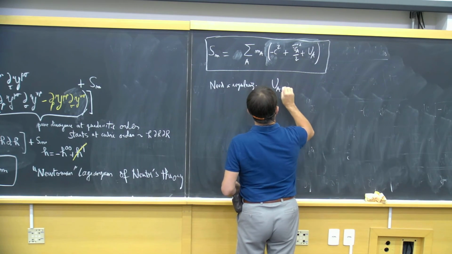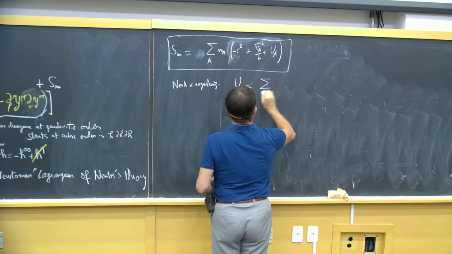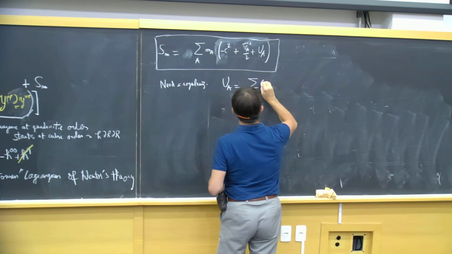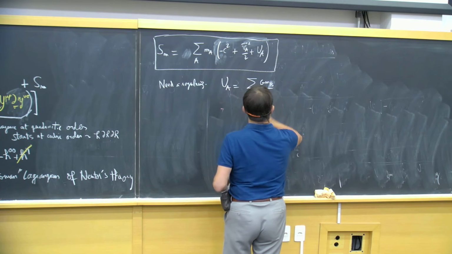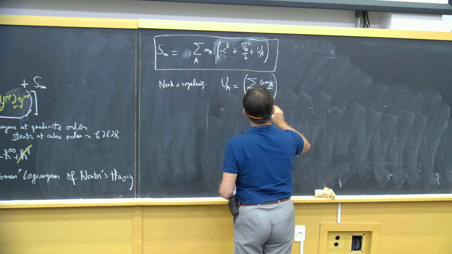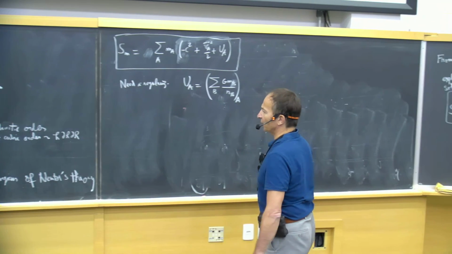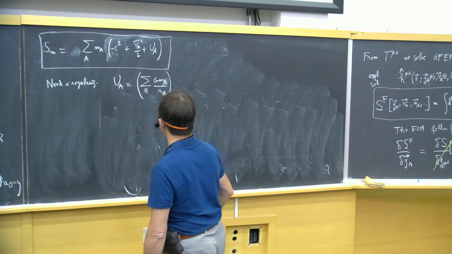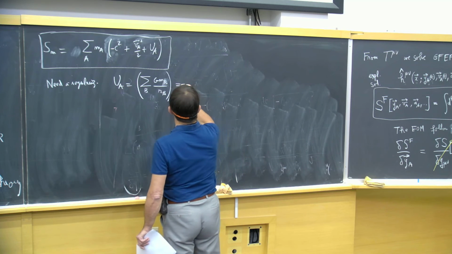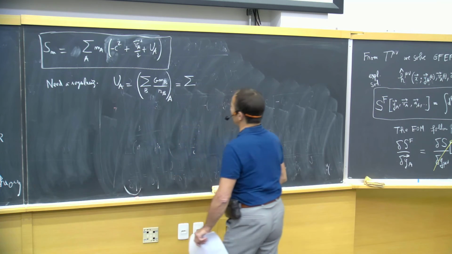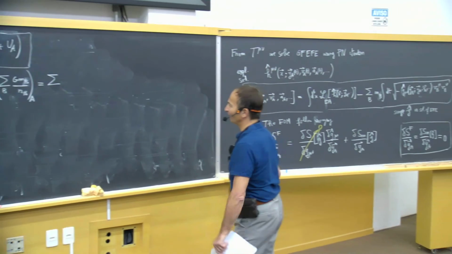UA will be the sum of all the particles of the GMB divided by RB evaluated at A, and this is divergent because of the self-field of particle A. So with the regularization, we should have a regularization which does this automatically.